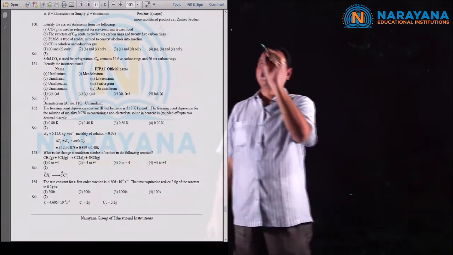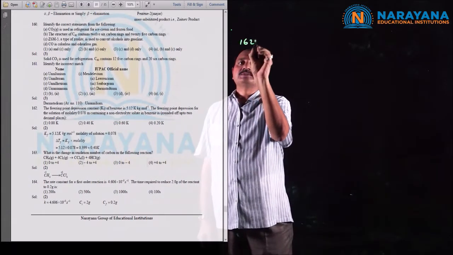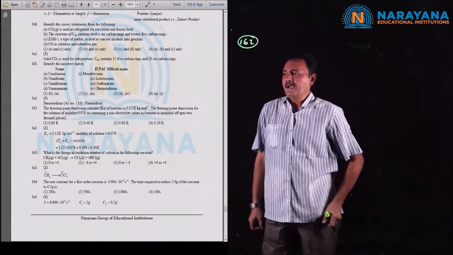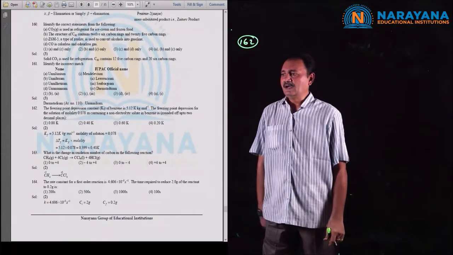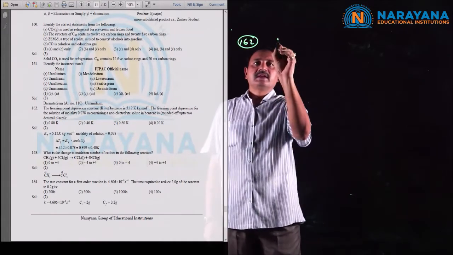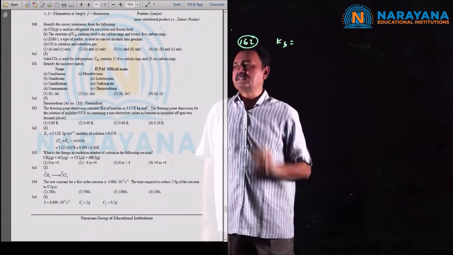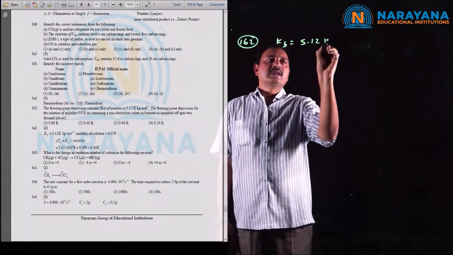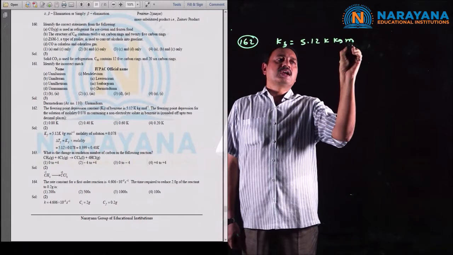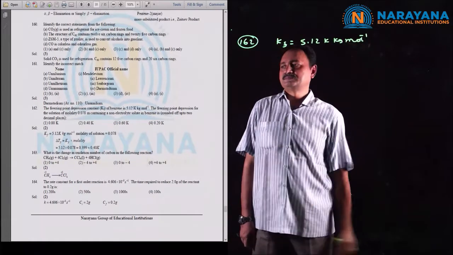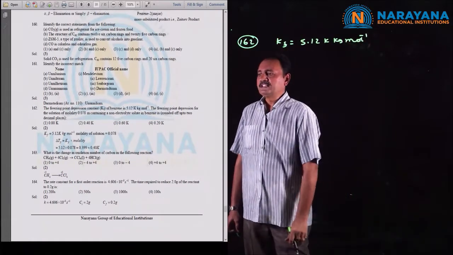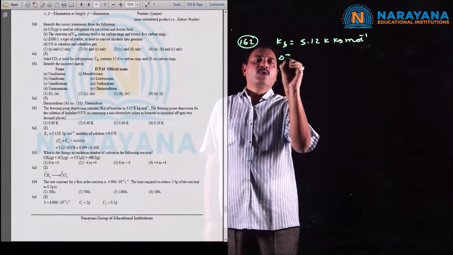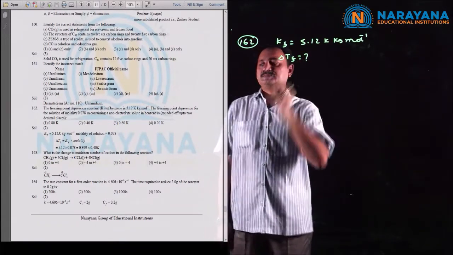Next question number 162. The freezing point depression constant, Kf value of benzene, is given as 5.12 kelvin kilogram per mole. The question is, what is the value of delta Tf?